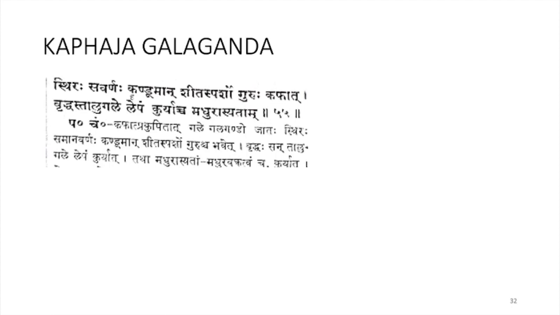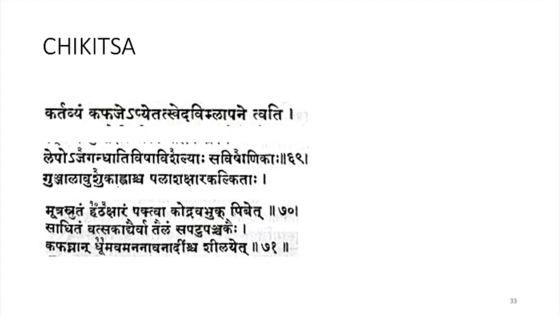So stira, savarna same color, and there will be itching, and if you touch it will be shita sparsha, guru heavy, and you will feel like something is stuck in his talu or gala pradesha, and also madura asya, sweet taste will be there in his mouth. This is Kaphaja Galaganda lakshanas. And chikitsa is kartavyam kaphaje apyetat sveda vilam vimlapane tu iti. So we have to do Sveda like how it is mentioned in Vataja Galaganda. So same lepa, same Sveda, that is Ubanaha Sveda can be given here also.